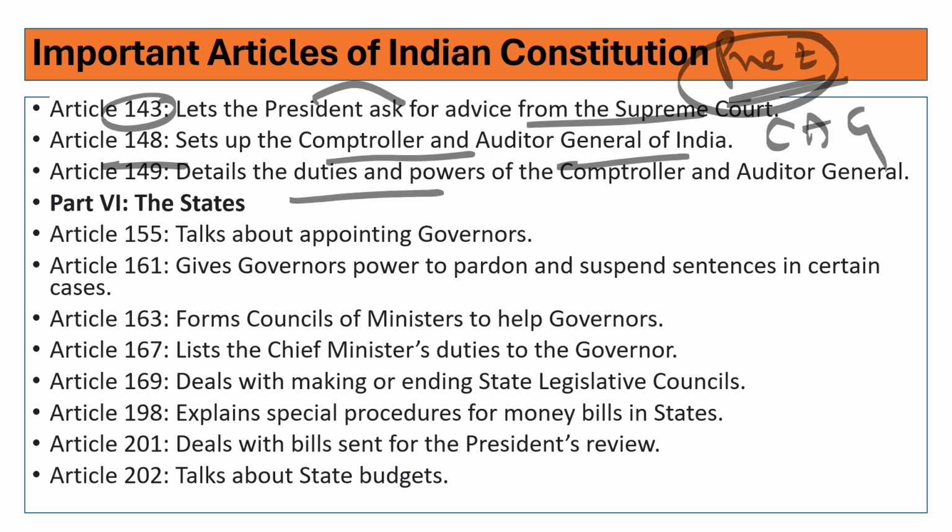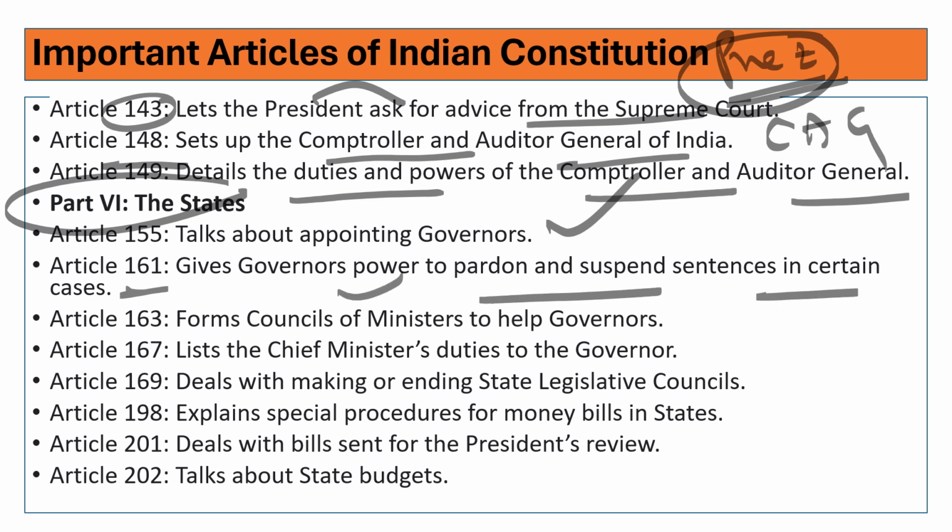Article 149 details the duties and powers of the Controller and Auditor General. Part 6 deals with states. It talks about the appointment of the governor, Article 155. Article 161 gives power to the governor to pardon and suspend sentences in certain cases, the same way as the president. Article 163 provides for the Council of Ministers to help governors.